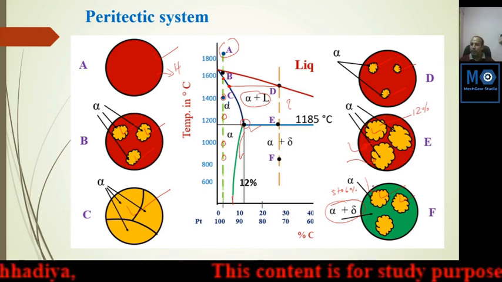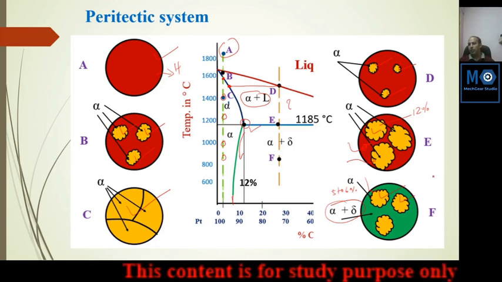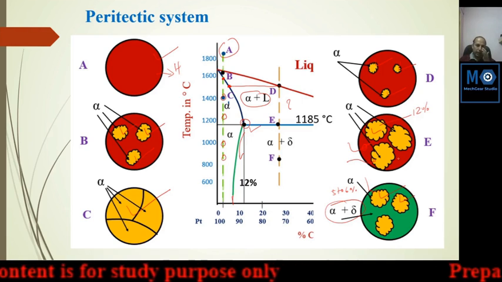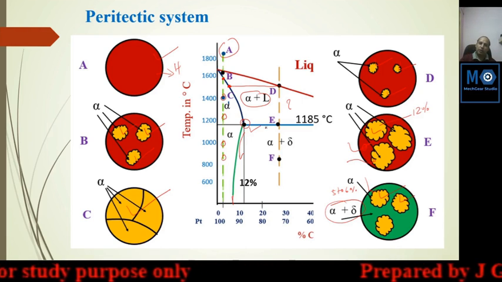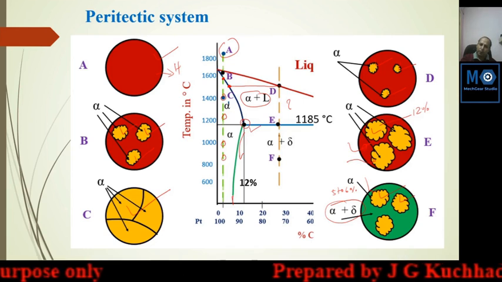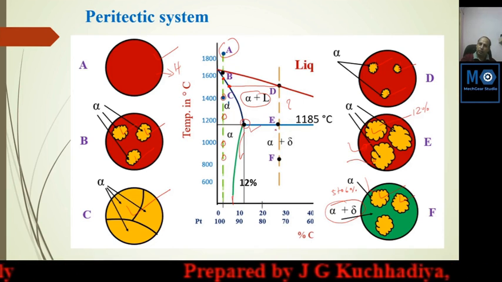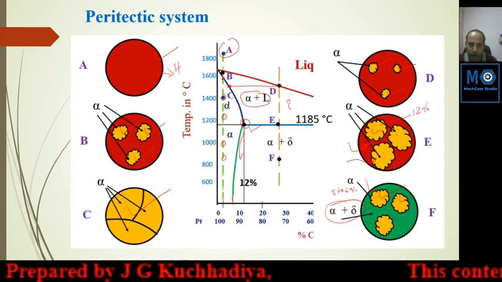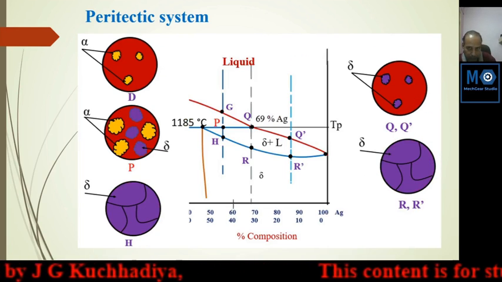So here the alpha phase as well as the alpha plus delta phase is available. In this way, in the peritectic reaction, up to this region it is similar to the eutectic reaction for partially soluble metal.